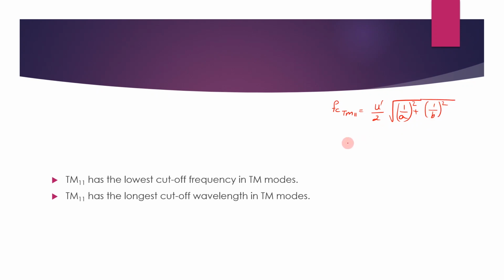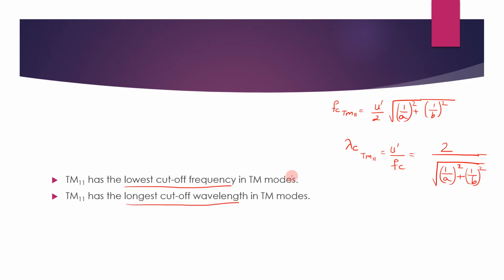And corresponding wavelength lambda c TM11 is equal to u dash by Fc, that will be equal to 2 divided by square root of 1 by a the whole square plus 1 by b the whole square. So TM11 has the lowest cutoff frequency and the longest cutoff wavelength, and these are the values.